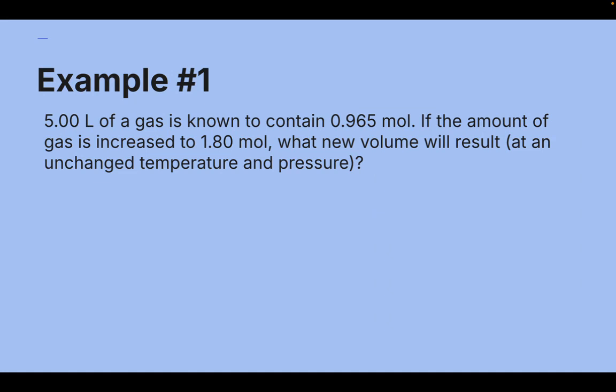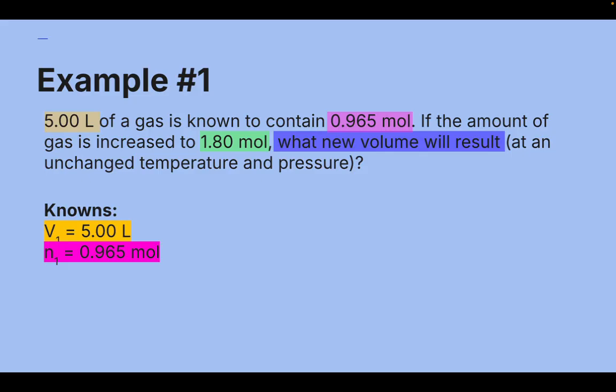So let's first highlight the known variables that we are given, and let's pull them out. So the 5 liters is our initial volume. The 0.965 moles is our initial moles. The 1.80 moles is our final mole number, and our unknown is our final volume once we've changed the moles of gas.